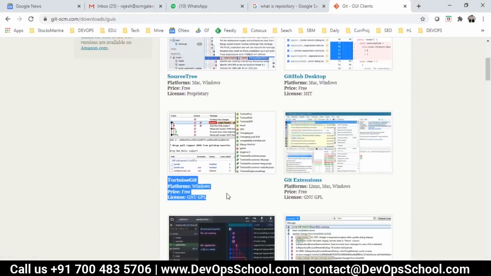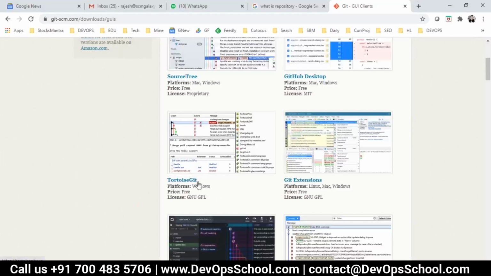You must have used Tortoise SVN since ages. I'm hearing of this tool for the last 20 plus years, meaning since I started my first job. This tool has been there since ages, even before I joined college.